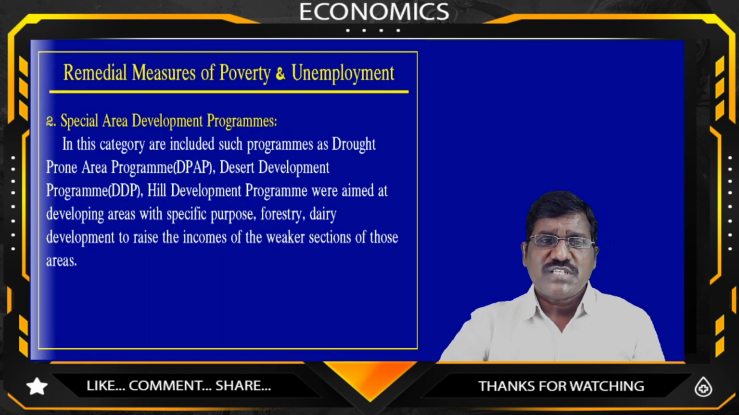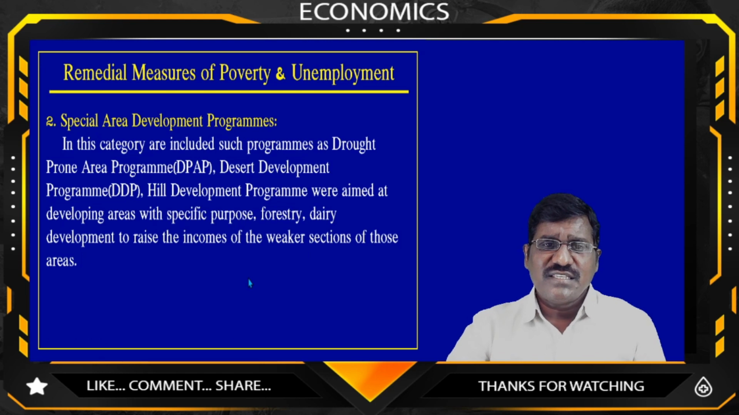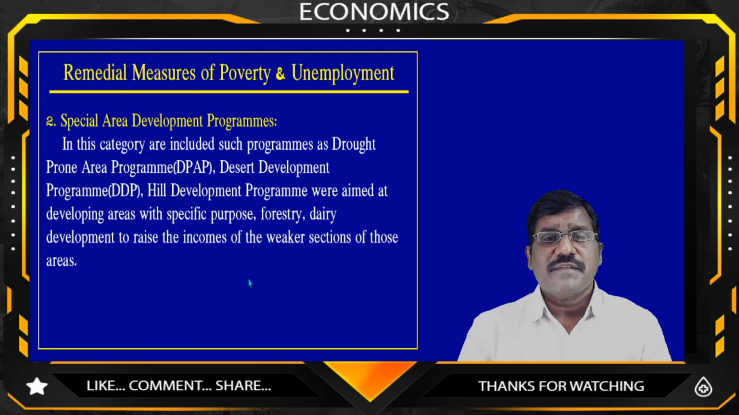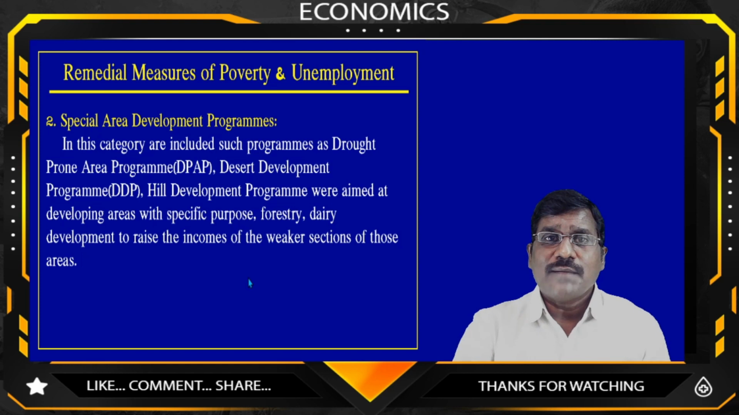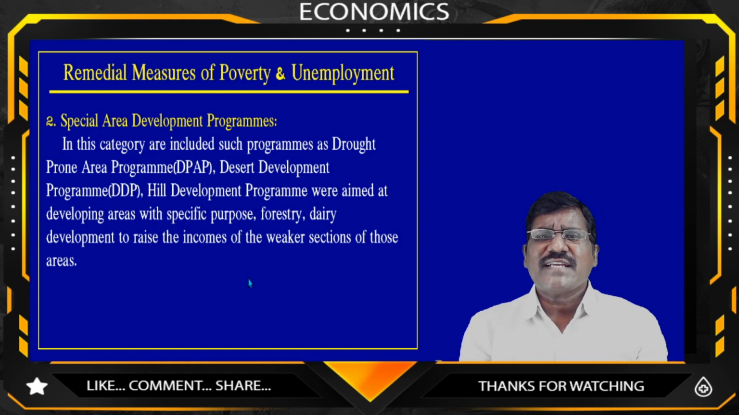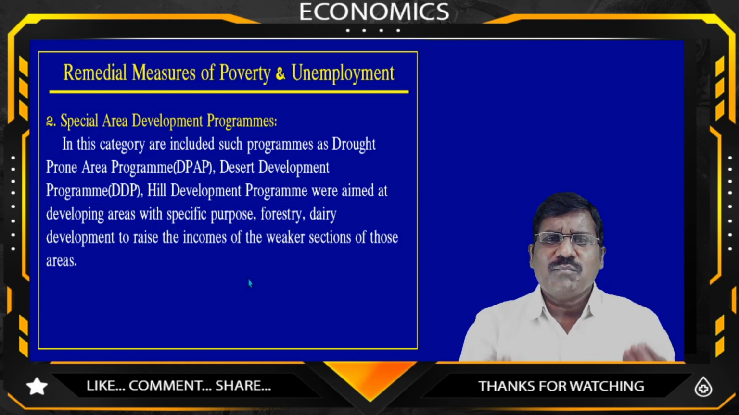Second one, the special area development program. Yes, in this category there are hill areas, desert areas, and sand areas. In these areas, people have no income. There are no food crops because it is a desert area. In the desert area, productivity is very low, and in the hill area and the forest area there is no agricultural development. But how can they sustain their life? How can they get more income?